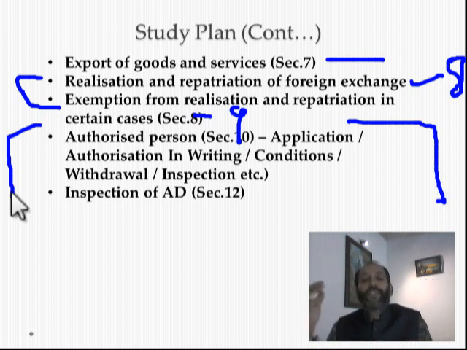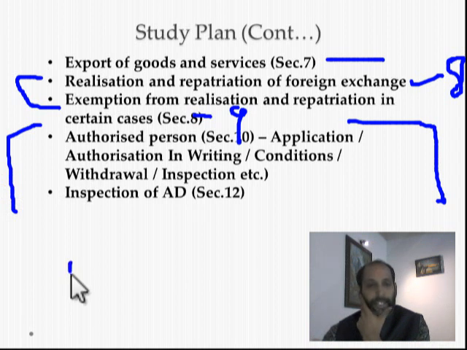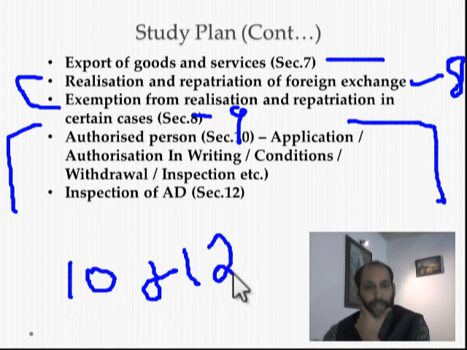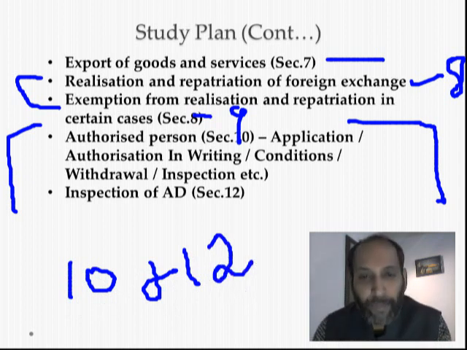In here you have to study, what are the things you have to study? Who can be an authorized person? What is the method of application? That should be in writing. The Reserve Bank of India will authorize an authorized person or authorized dealer by giving a certificate in writing, which will be subject to some conditions. If he violates the conditions or he violates the Reserve Bank of India directions, or if in the public interest, that certificate of registration will be withdrawn. So these provisions are very, very, very important, and you have to study the inspection of authorized dealer under section 12 also. So here don't forget to study section 10 and section 12.